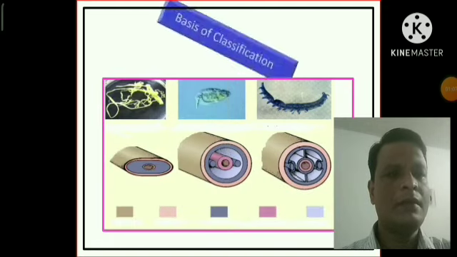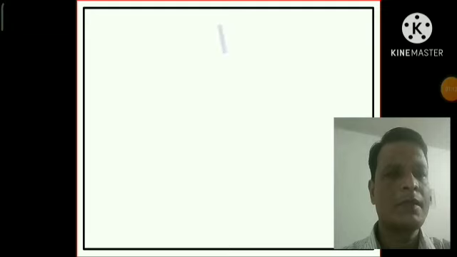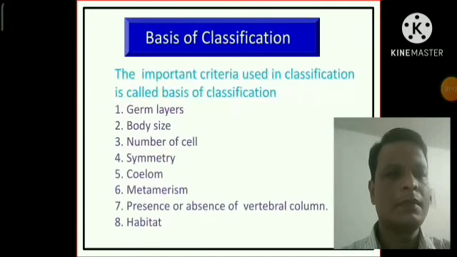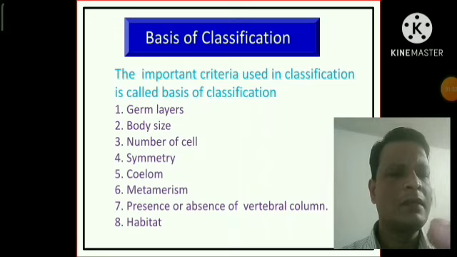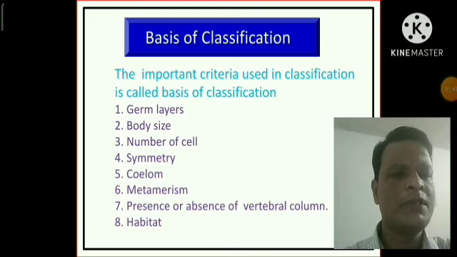The basis of animal classification. The important criteria used in classification are actually called the basis of animal classification. While classifying the animals, the scientist focused on some important characteristic features of the animal, and this is actually called the basis of animal classification. These are the germ layer, body size, number of cell, symmetry, coelom, metamerism, presence or absence of vertebral column, habitats.